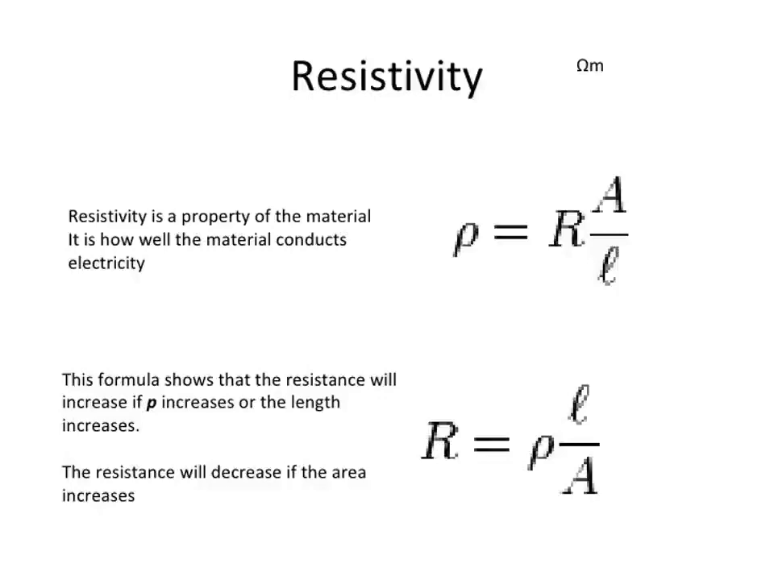This formula shows that resistance will increase if rho increases or the length increases. The resistance will decrease if the area increases. So R equal to rho into L by A. Resistance increases when length increases, and resistance increases when A decreases. That is, R and A are inversely proportional, and R and L are proportional to each other.